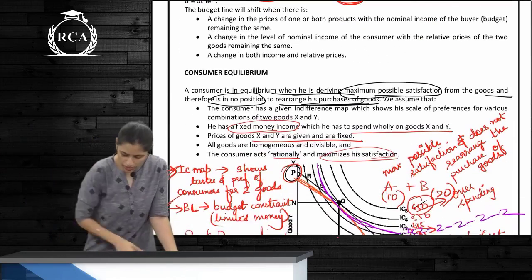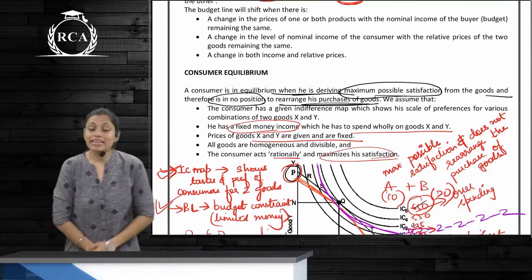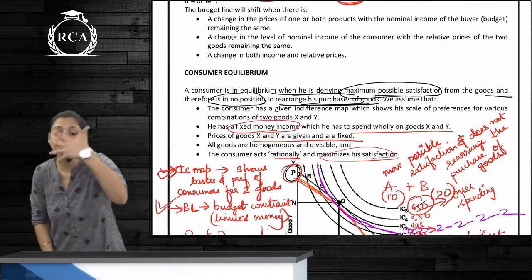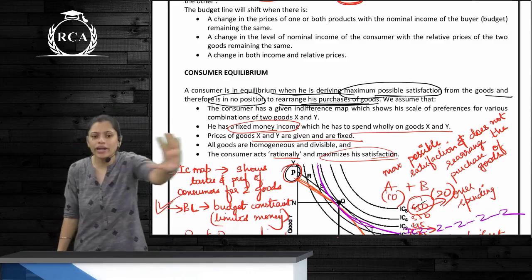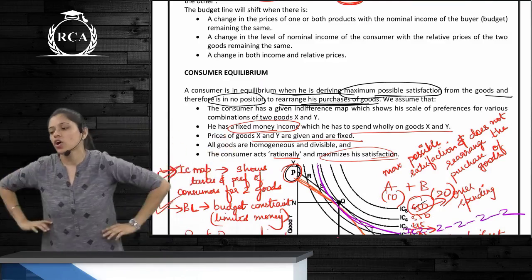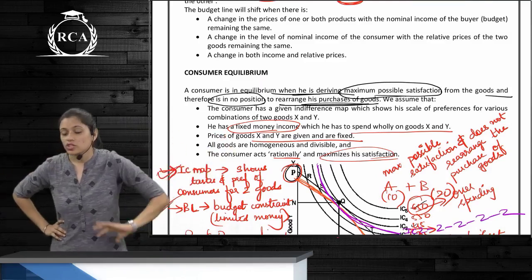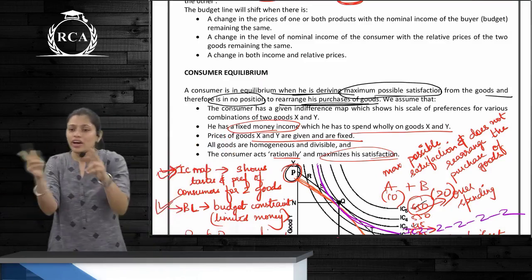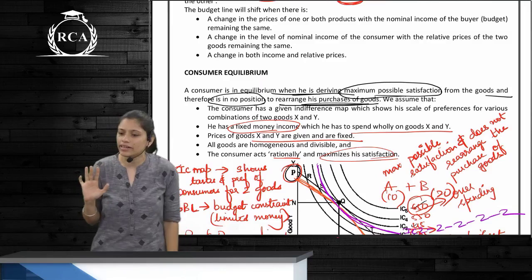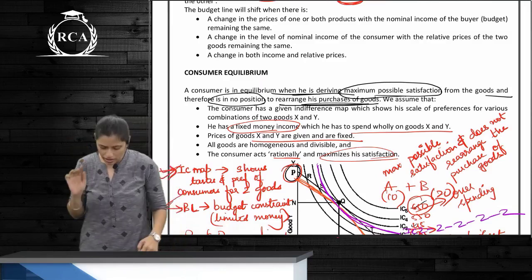What is consumer equilibrium? It is the maximum possible satisfaction that a consumer will derive, and he has no intention to rearrange his combination. So that is the maximum satisfaction he is deriving, and he is in no position to rearrange the purchase of commodities. That is consumer equilibrium.